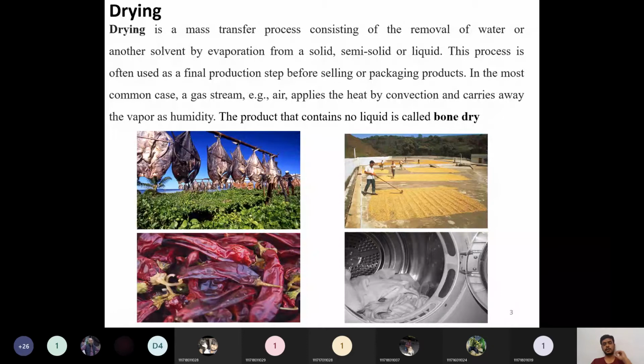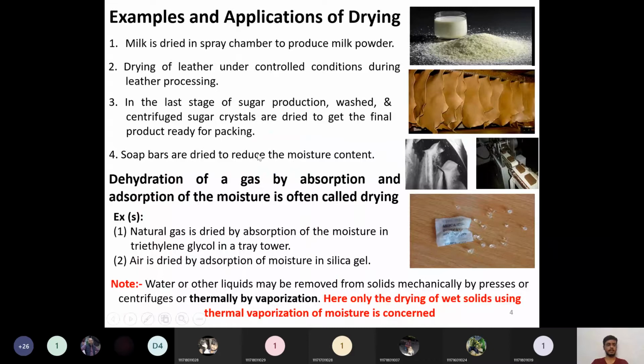Mass transfer is taking place from the solid to the surrounding air, but heat transfer is taking place from the surrounding air to the solid. So that we have to see here. Vaporization of that particular liquid from the solid to the gas is the major part which we are concentrating on here.